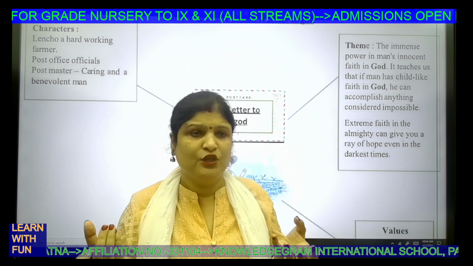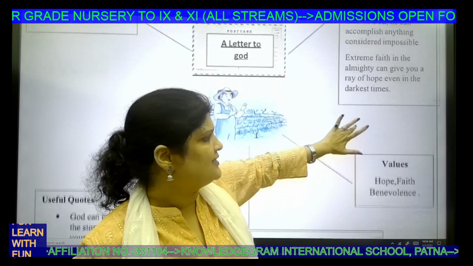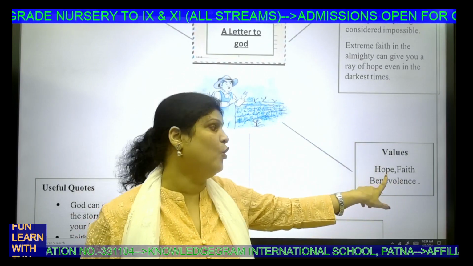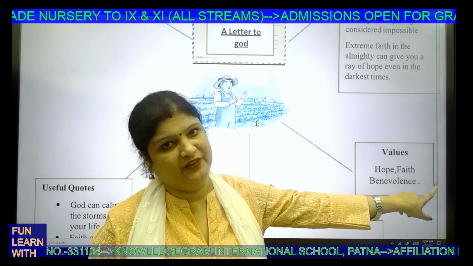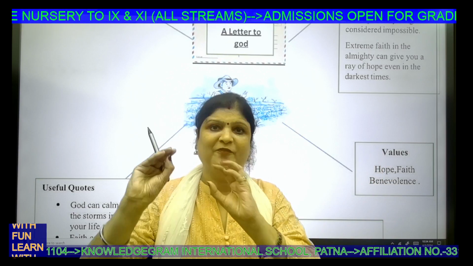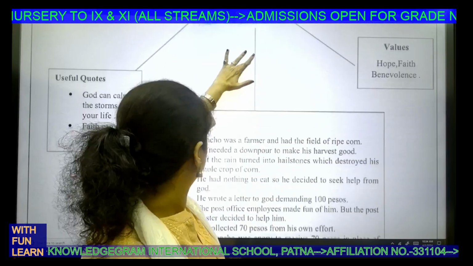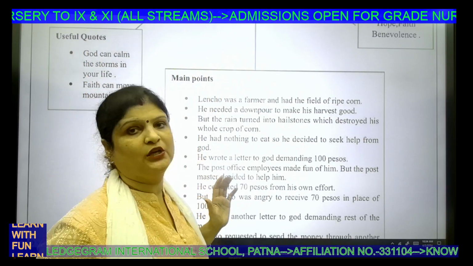Unconditional faith. So the basic theme of this chapter is based on these values: the values of hope, the values of faith, and the values of benevolence. We can also say compassion. What's the theme? Hope, faith, and benevolence. This is about the character of Lencho. Now, what are the main points and some of the useful quotes?